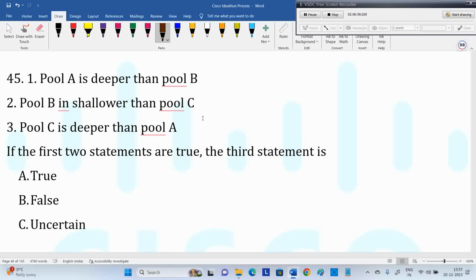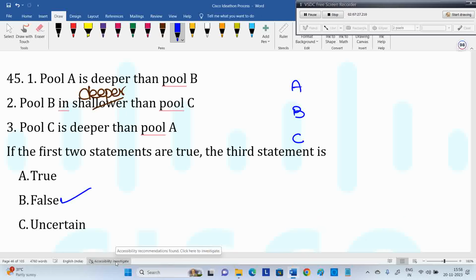Shallower meaning deeper? A is deeper than B. B is shallower, or your friend is saying deeper. I am not good in English, so you people need to help me. So you people say deeper. Okay, fine, same thing I am taking. If that's the case, then A is deeper than B, B is deeper than C. C deeper than A is wrong. False. So definitely we can go.